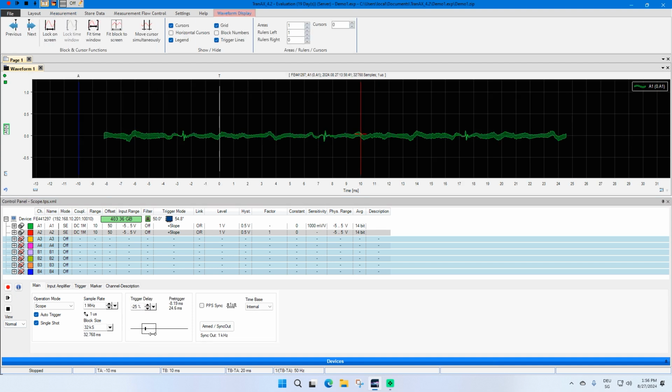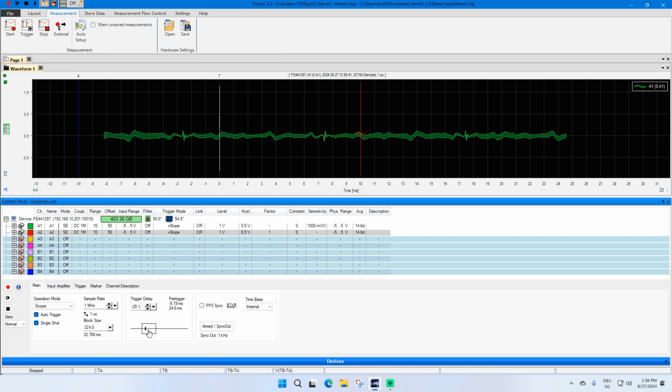The trigger delay defines the time before and after the trigger line. I can change to 0, so you have nothing before the trigger and everything after. Or you can bring it in the middle, as you prefer.